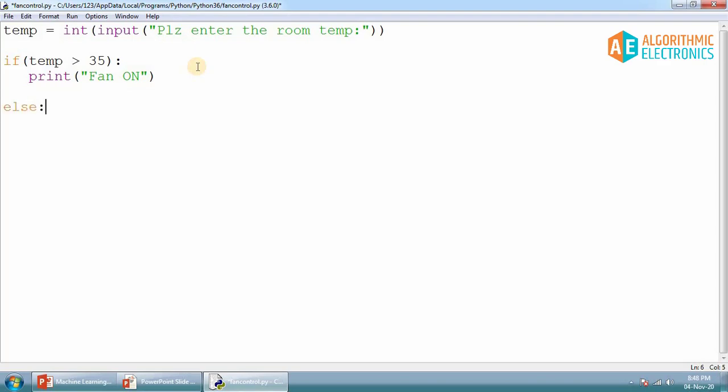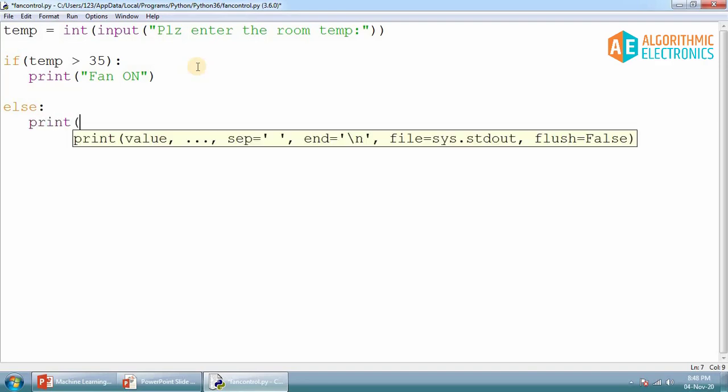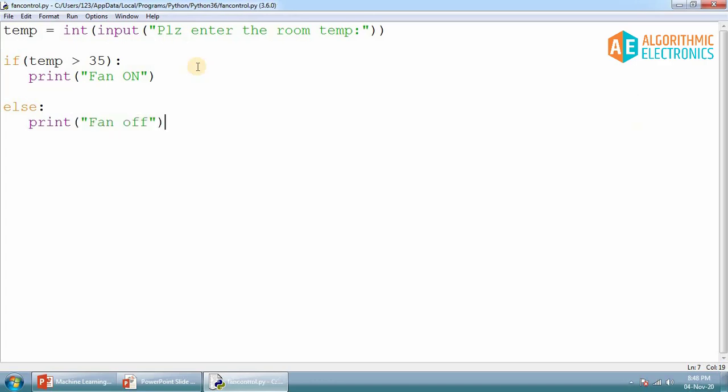So again, you can write else statement with a colon, and then here you can write print "fan off". This will happen here. The fan will be off if the temperature is not greater than 35 degrees centigrade. Again, keep in mind the else statement will not have any condition.